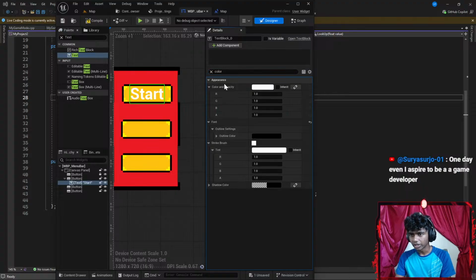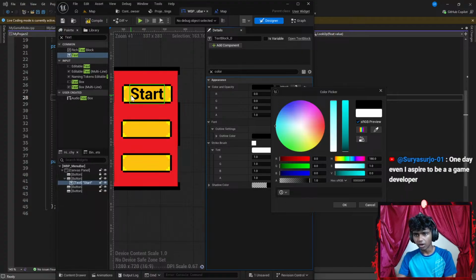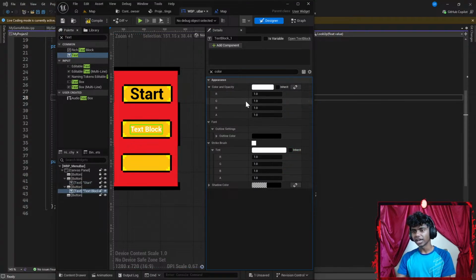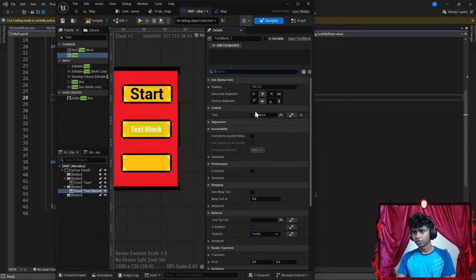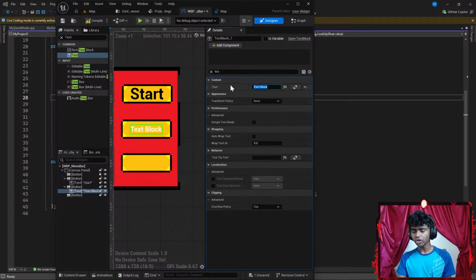Color, okay, let's go back to appearance. Let's change this to something like black. How do you go with black? There we go. Okay, and then I want to add another text. I don't know what to call this text. Okay, let's go with something like text. I'm going to call this something like resume.